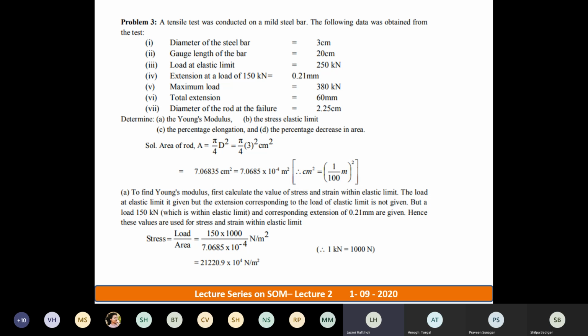See, initial diameter is given to you, so I can easily find out the initial area. So what is the initial area? Pi by 4 d square, correct? Because this is a circular section, area is pi by 4 d square. So multiply pi by 4 into 3 square. So you will get an answer 7.0685 into 10 raised to minus 4 meter square. Okay, see, you can also convert in mm square also, not an issue. Always, if you try to convert in mm itself, that will be very easy.